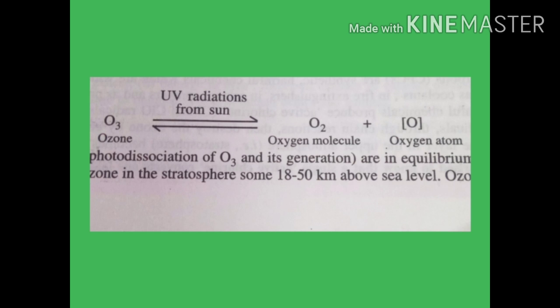Here in this slide you can see ozone is broken down into an oxygen molecule, that is O2, and nascent oxygen, that is an oxygen atom, due to the ultraviolet radiation from the sun. The two reactions, photodissociation of O3 and its generation, are in equilibrium, thereby maintaining a steady concentration of ozone in the stratosphere, some 18 to 50 kilometers above sea level.